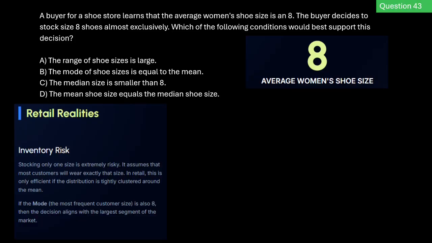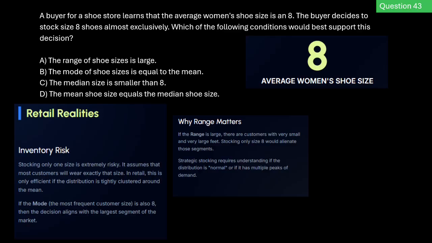Now, let's face it, stocking only one size is extremely risky. It only works if customer demand is tightly clustered right around that center point. Now, if the mode, which is the size most frequently requested by real people walking through your door, is also an 8, then your inventory strategy perfectly aligns with the largest segment of the market.